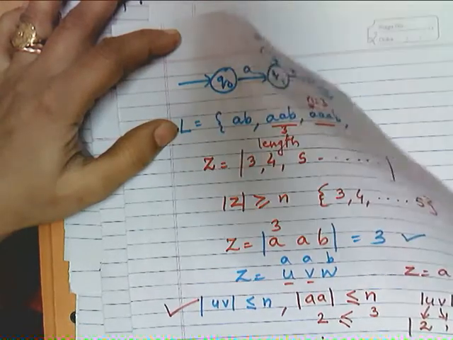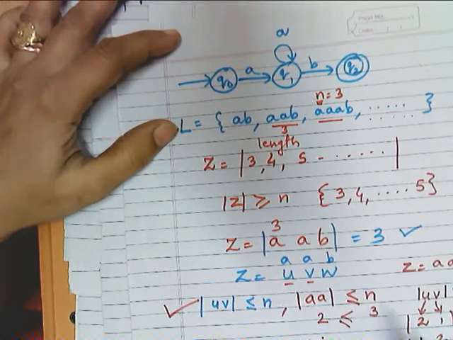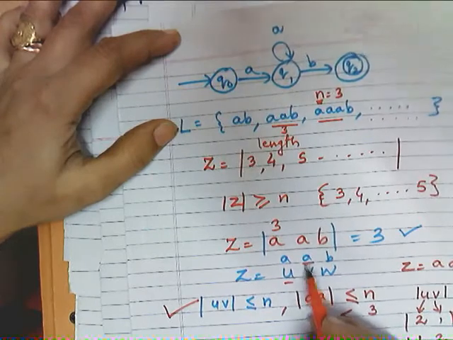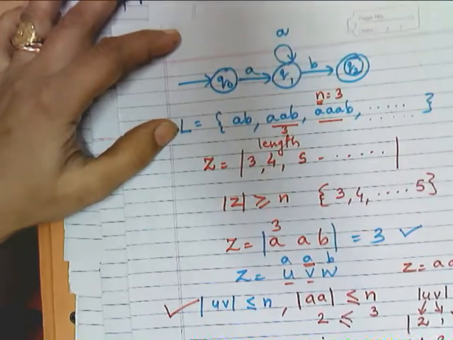This is the first condition. The second condition is that the length of V should be greater than or equal to 1. If we consider this case, since this is V, my V length is greater than or equal to 1, satisfying.